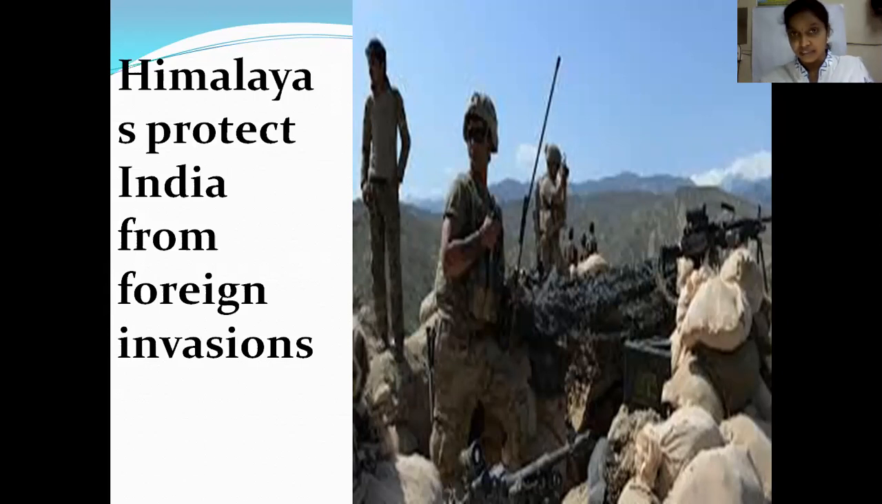Okay, the Army will protect the land borders. The China incident was a land border matter. So this is the three-tier defense system that we have in India. Those three departments protect India from foreign invasions. So the Himalayas protect India from foreign invasions. They act as a natural army, right? Okay, fine. The next one.